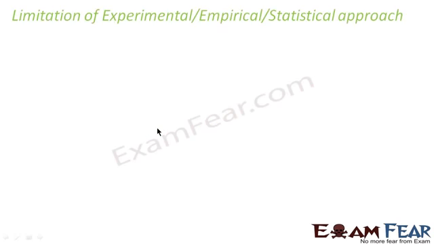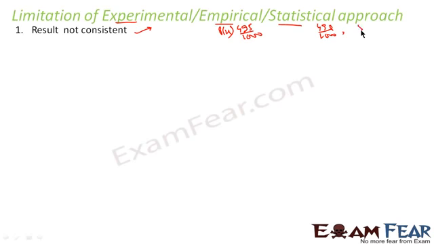Now let's understand some limitations of the experimental, empirical or statistical approach. All are the same actually; you call it experimental, empirical or statistical. The first thing is the result is not consistent. As I explained, sometimes for the probability of head you get 495 by 1000, sometimes you may get 490 by 1000, sometimes 500 by 1000 also.